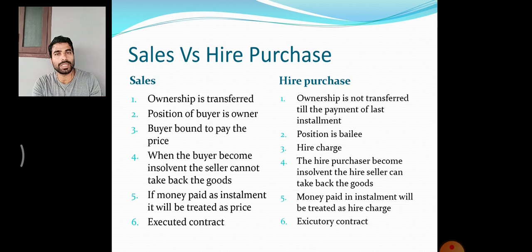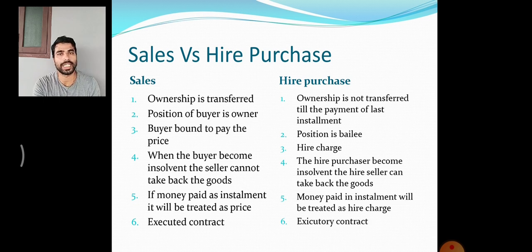So that agreement is not actually the sales agreement. It is just a hire purchase agreement. In that agreement, you pay the money in installments, and once the last installment is paid, the ownership is transferred from the seller to the buyer. Now let us check out the difference between sales and hire purchase.